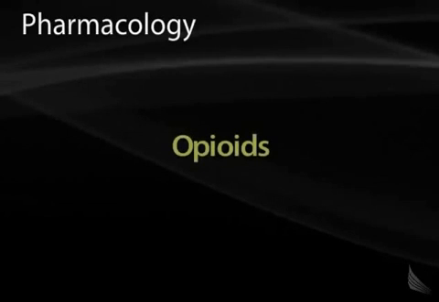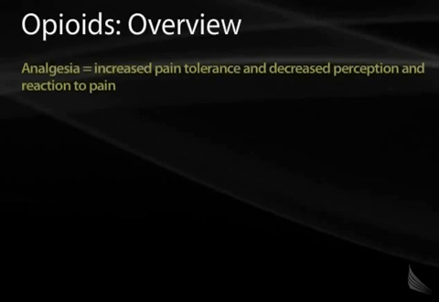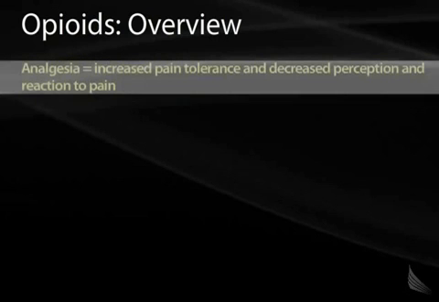In this next section, we will discuss the multiple different types of opioid medications, their different receptors, and indications for their use. In this section, we'll discuss opioid medications. Opioids are a large class of molecules that are actually polypeptides. The way they work is by increasing analgesia, which is equal to increased pain tolerance and decreased perception and reaction